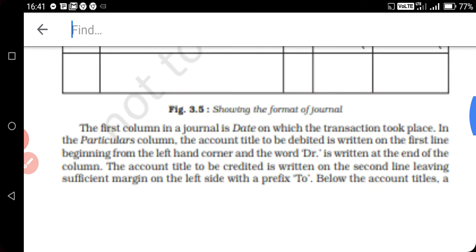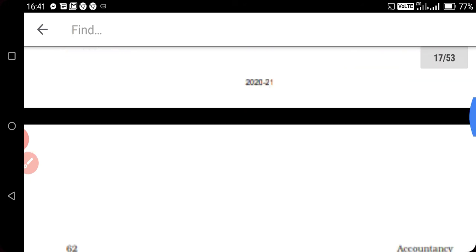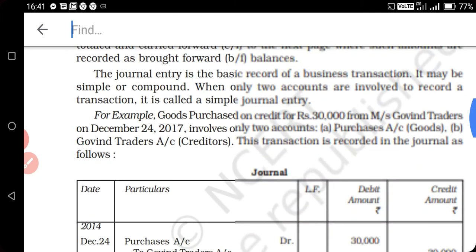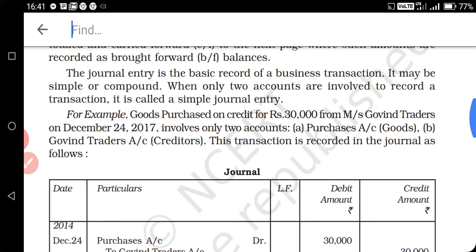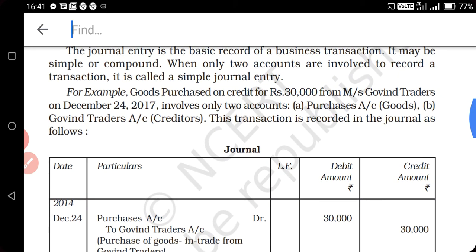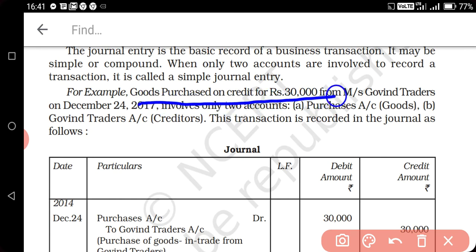The first columns of the journal I have already discussed: date, particulars, LF and all these things. Let's go to the transaction. Now I tell you one transaction I mark here: goods purchased on credit for rupees 30,000 from Messrs Govind Trader on December 24, 2017.